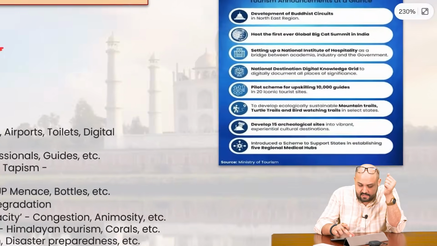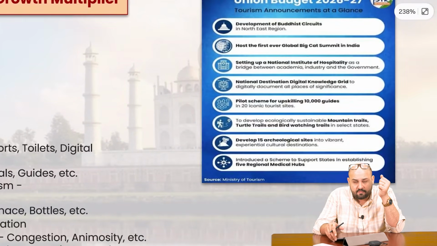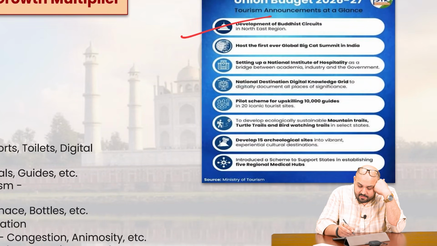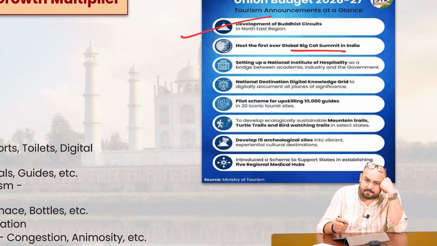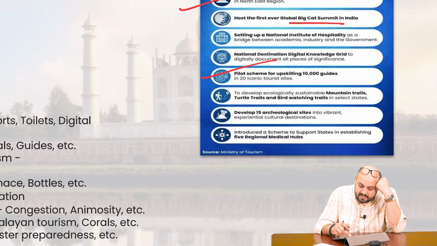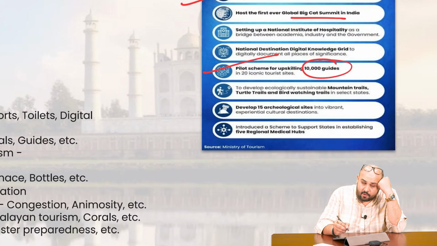And if you just look at the Union Budget 27, it has a lot of schemes, a lot of things with respect to the tourism aspect. Development of Buddhist circuits in the northeastern region, hosts the first ever global Big Cat Summit. This can be used as an example, as an ancillary point in your answers. Setting up the National Institute of Hospitality, National Destination Digital Knowledge, pilot scheme for upskilling 10,000 guides. This is also very, very important.